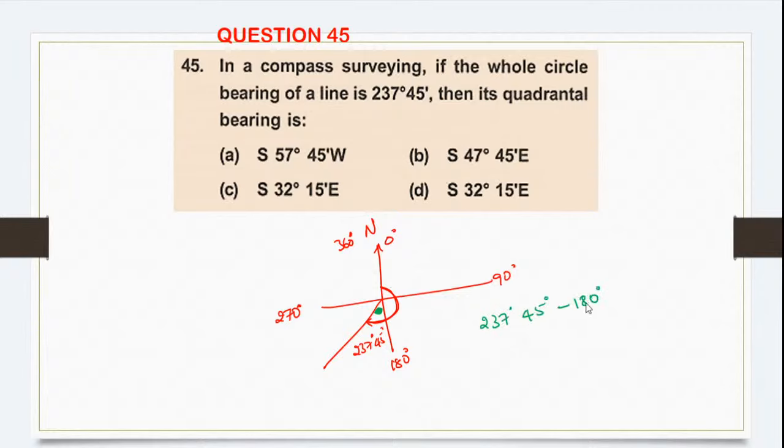So 237 minus 180. How much? 57. 57 degree 45 minute. Okay. But they have given in the quadrantal bearing. So quadrantal bearing south west. Southwest will come here. South and west. Yes, you are right. Option number A is correct, Dinesh.